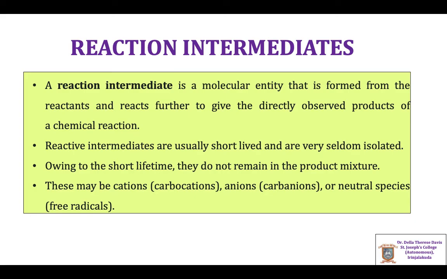As they do not live very long, it is not possible to isolate them and store them unless using special methods. Their formation and existence for a very short period have been established and identified using spectroscopical techniques. A few examples of reaction intermediates are carbocations, carbanions, and free radicals.